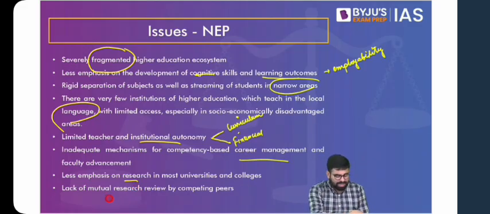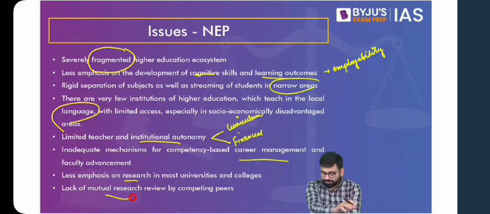Then again, lack of mutual research review by peers. Any kind of research paper that you write has to be peer reviewed first, and then ultimately the final review is done and it is published. Yes, there are journals who take care of this. So for example, there's a journal for political science which is completely peer review based. One person has written it and others will review it, and ultimately it will get published.